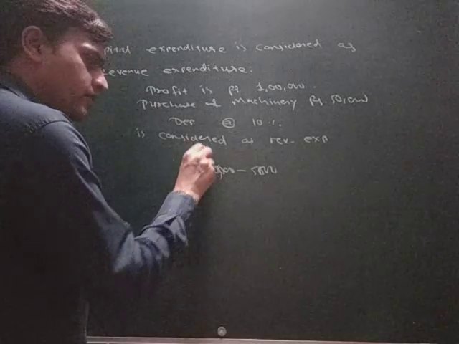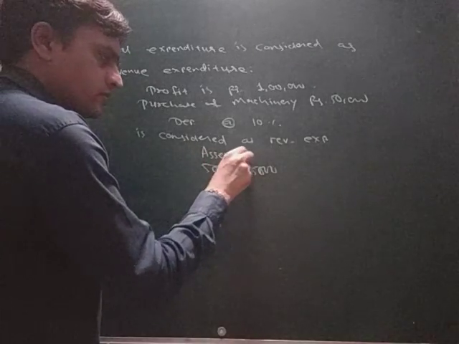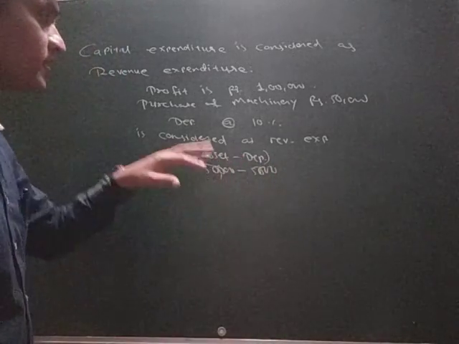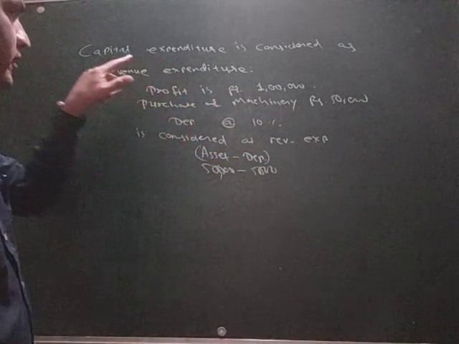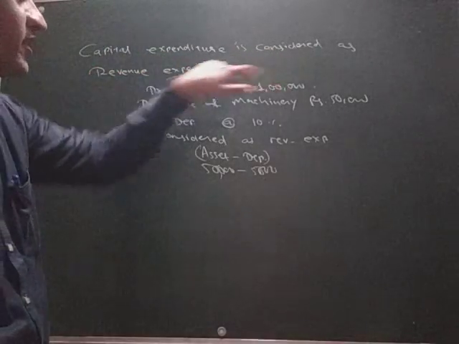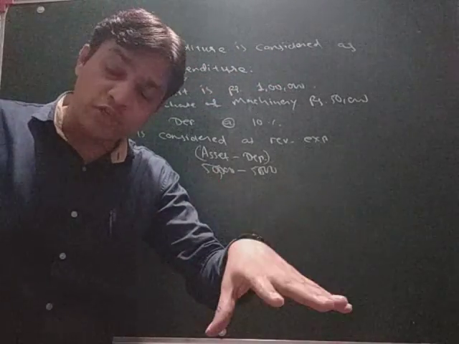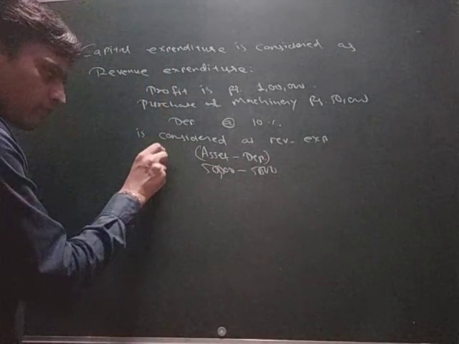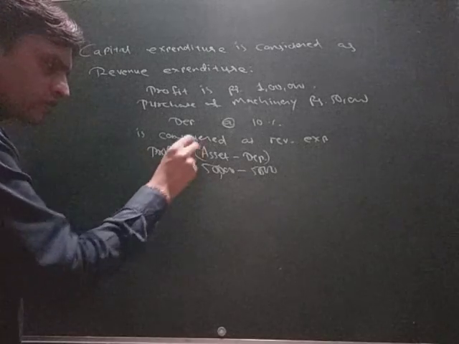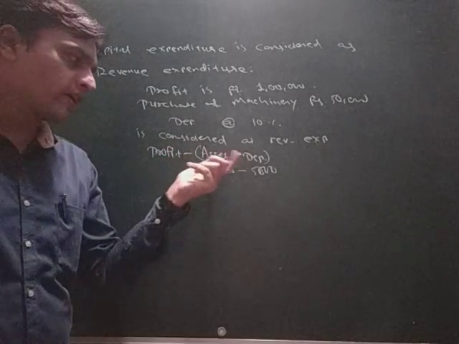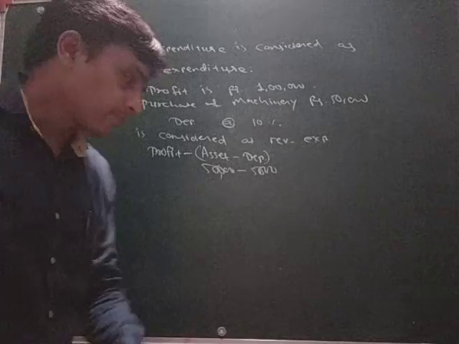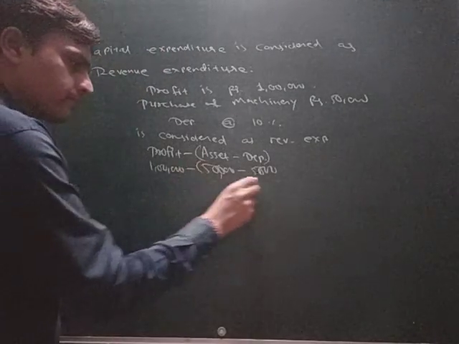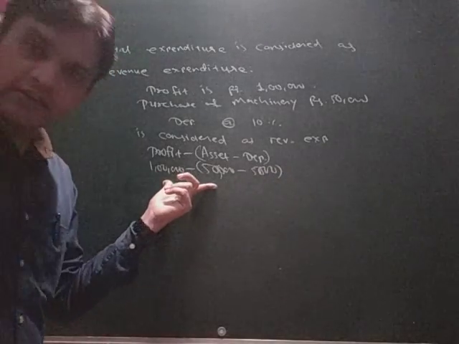So I'll write here asset minus depreciation. Now this amount is deducted from profit because I have written here capital expenditure is considered as revenue. Whenever it is revenue expenditure, it will be deducted from profit. So both amounts will be deducted from profit. So the equation will be like that: profit minus, in bracket, asset minus depreciation. Now see here it is 1 lakh rupees. So it will be like that.